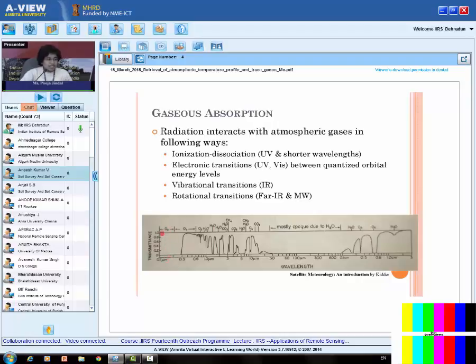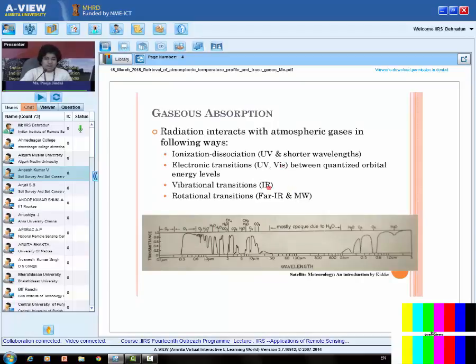The transmittance is less, basically due to the oxygen. It means in this region, oxygen in the atmosphere is dissociating and ionizing due to the absorption of the ultraviolet radiation or the visible radiation. Then come the electronic transitions. Electronic transitions need a little lesser energy than ionization, meaning they can occur even at slightly higher wavelengths. So it occurs even at the visible wavelength.